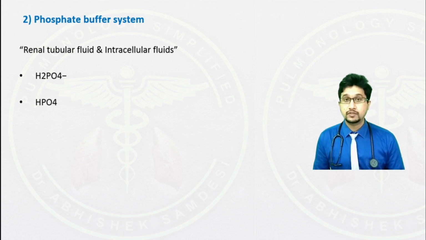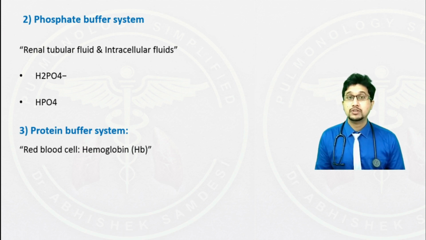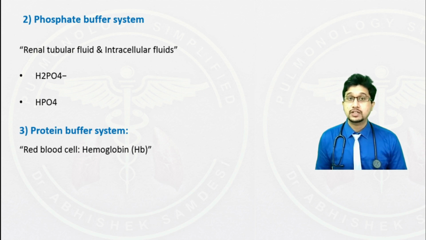The phosphate buffer system in blood is a weak buffer system, but its main role is there in the renal tubules. The third buffer system is the protein buffer system. The commonest protein buffer in blood is within the RBC, the hemoglobin. Hemoglobin acts as a buffer and it combines with hydrogen ion.